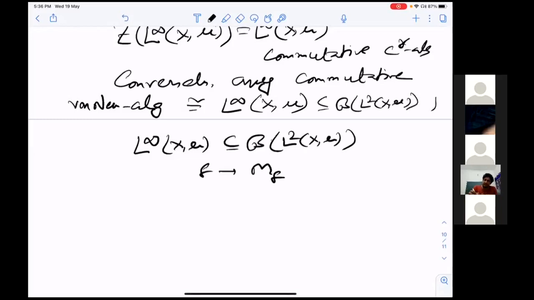This statement is just saying that any commutative von Neumann algebra will be, as a von Neumann algebra, isomorphic to some L infinity(X, mu). This may be inside, but it may not be f going to M_f. L infinity(X, mu), you can see it in B(L2(X, mu)) in various ways.